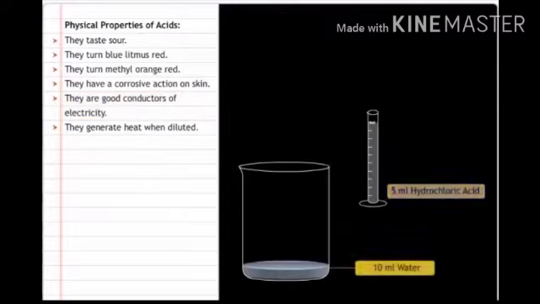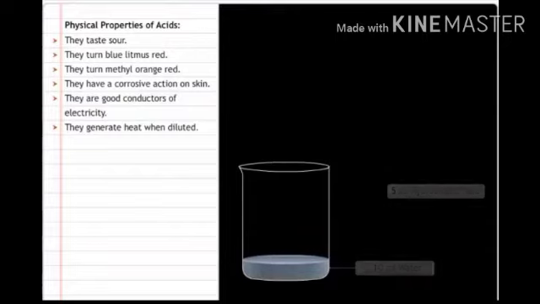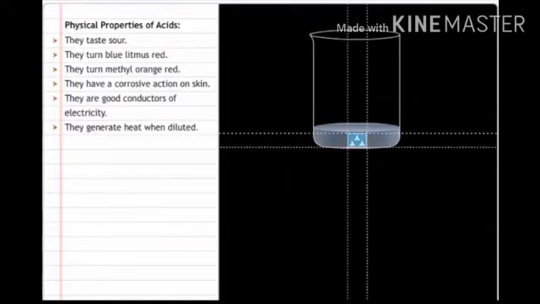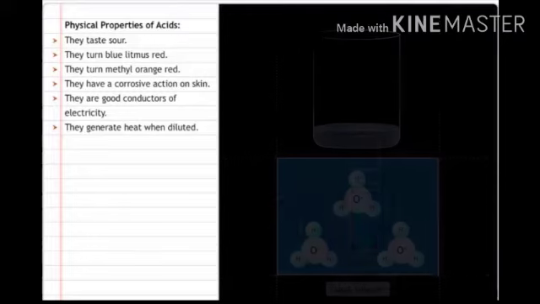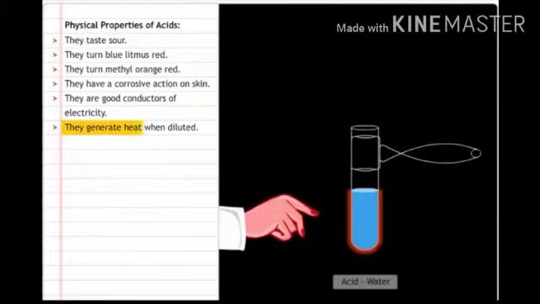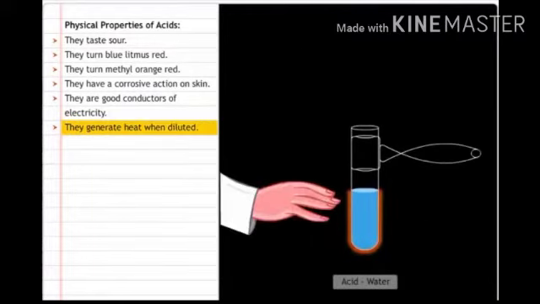Addition of water to an acid reduces the hydronium ion concentration per unit volume of the acid, and this is called dilution of the acid. Acids generate heat when diluted. This is because the reaction of acids with water is exothermic in nature.